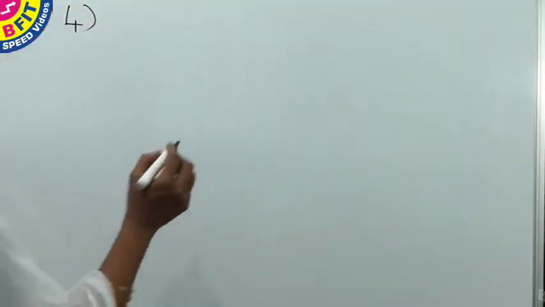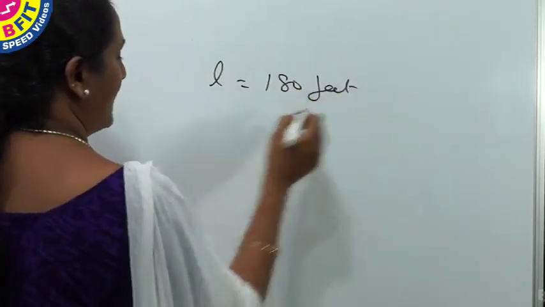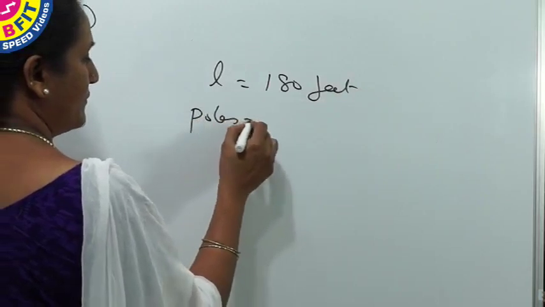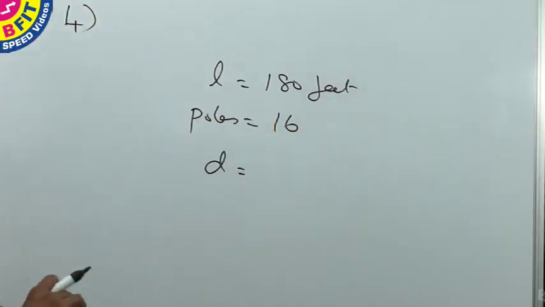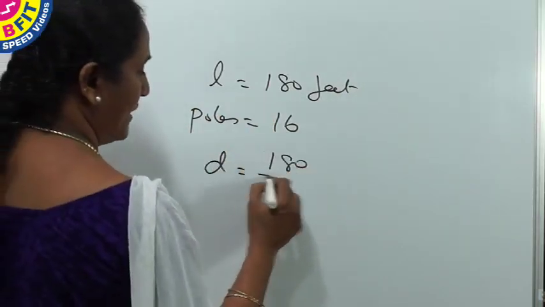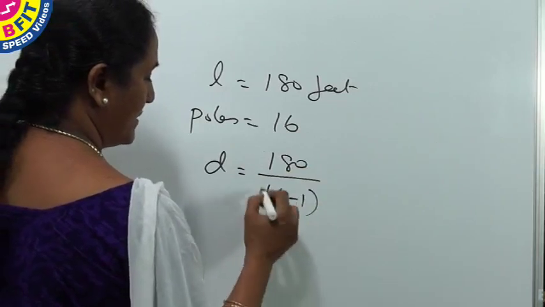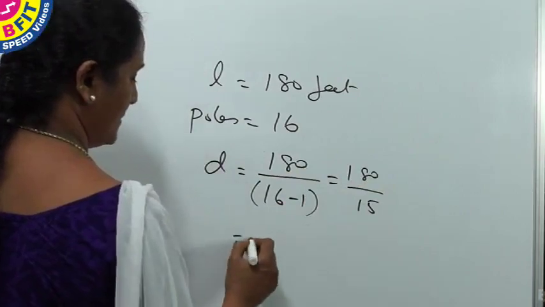So now we have length of the road is equal to 180 feet and number of poles is given as 16. So to find the distance where the poles has to be placed, divide it with 1 less than the number of poles, which is equal to 180 by 15.